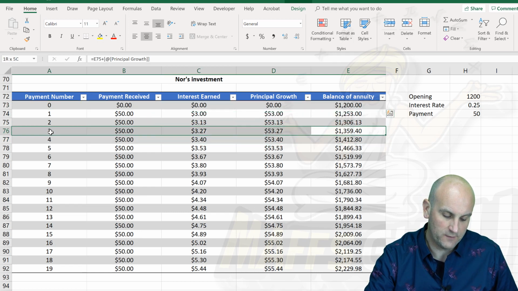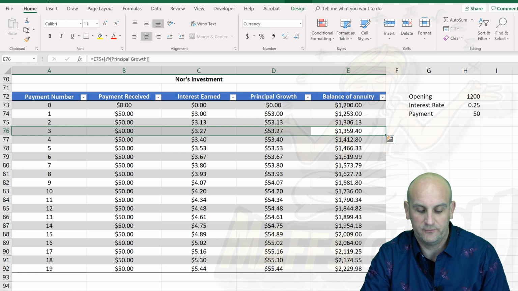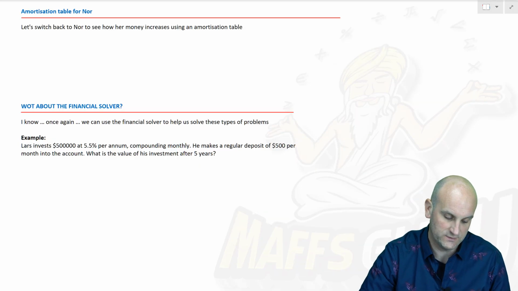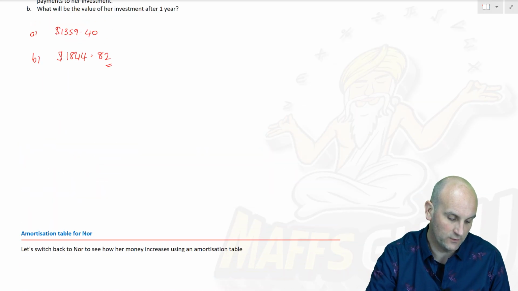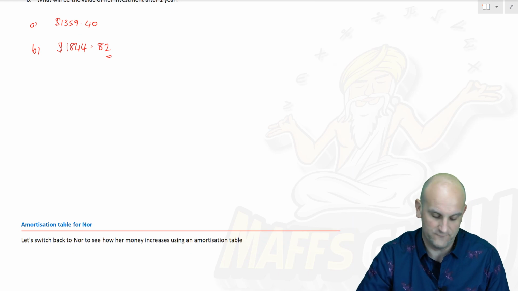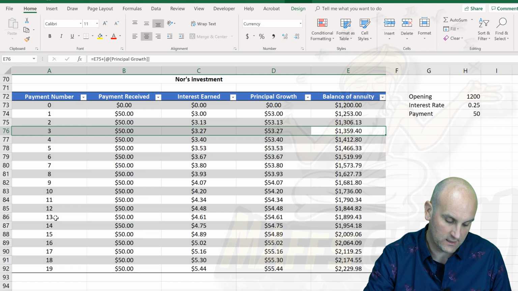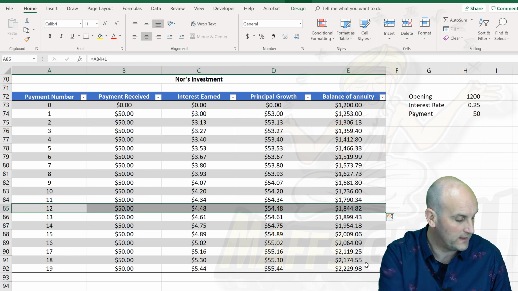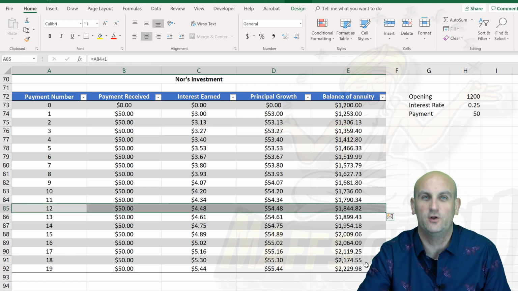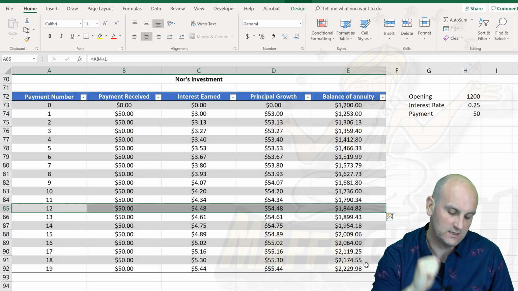So there we go. That first line says payment is loaded up and she had 1200. And at the end of the third payment, do we agree she had $1,359.40? Let's just go back and have a look. $1,359.40. And we could keep going and going and going. And at the end of the 12th payment, was it $1,844.82? Yes, this is all awesome.